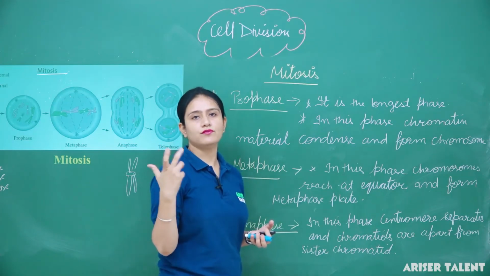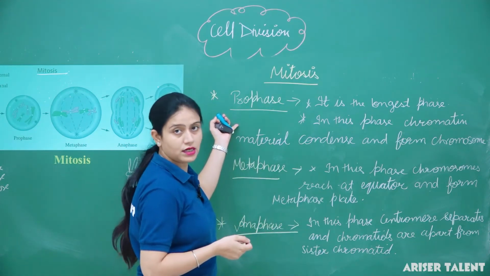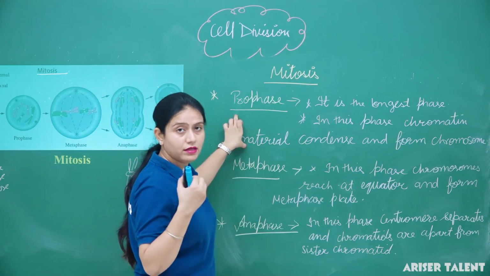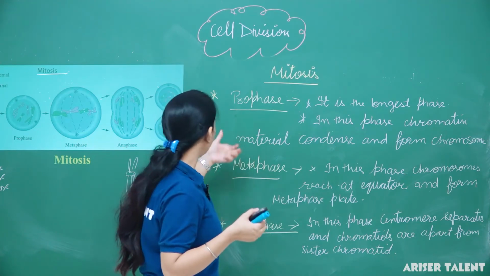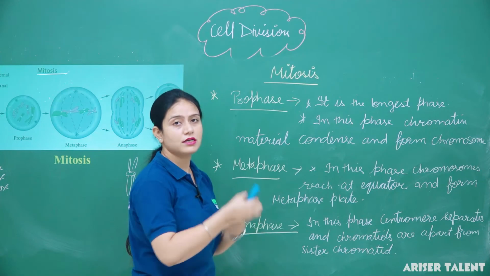Generally daughter cells are formed in this phase, and this is the reverse phase of prophase. How is it a reverse phase? In the prophase, the nuclear membrane starts disappearing, but in telophase, the nuclear membrane starts reforming.